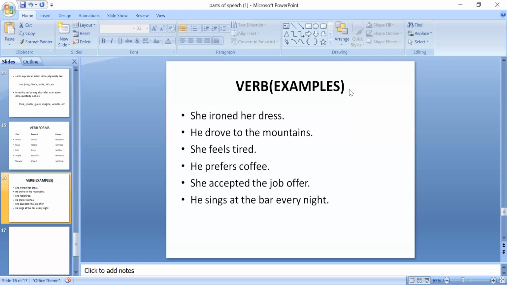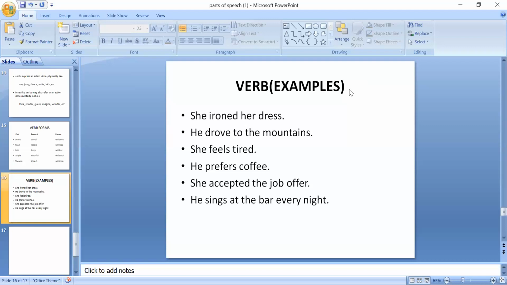Sentence number 5. After the match, the players needed to rest. It is a verb here, this rest, because they wanted to rest, they needed to rest. Sentence number 6. The rest of the pupils clapped for the team.